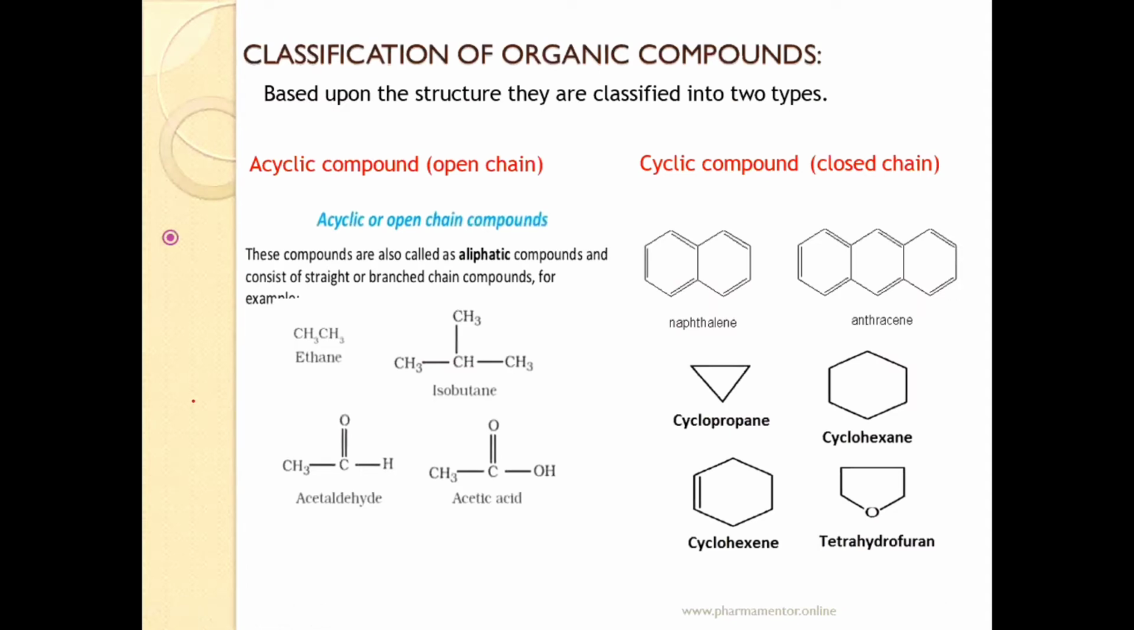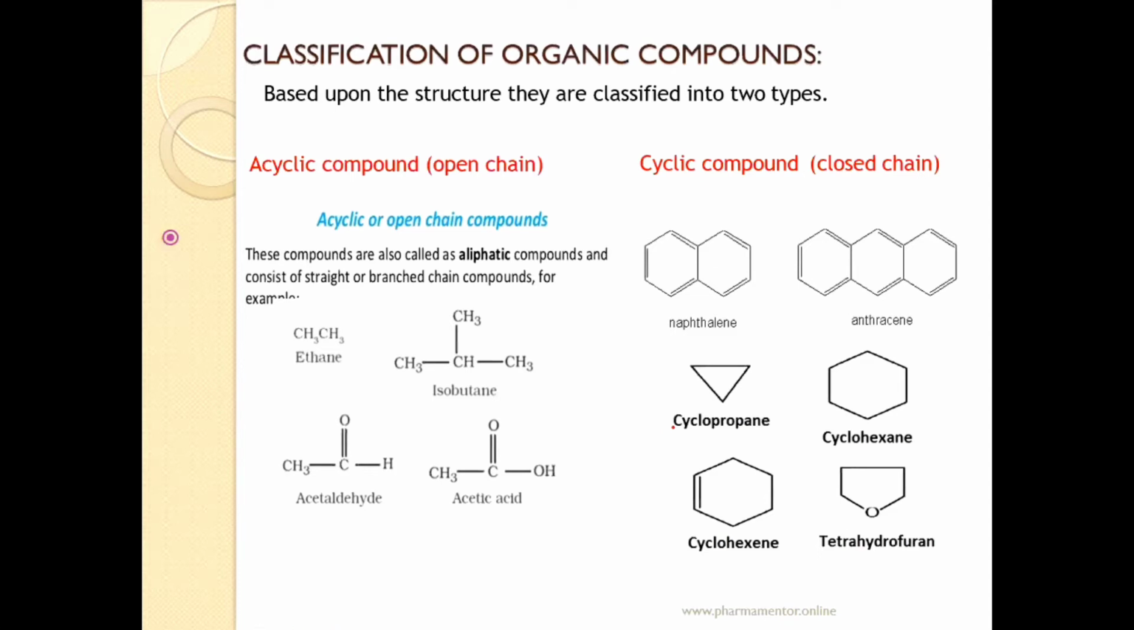Next, classification of organic compounds based on structure. Based on structure, they are classified into two types: acyclic compounds, which we call open chain compounds, and cyclic compounds, which we call closed chain compounds. What are acyclic or open chain compounds? These are also called aliphatic compounds, which consist of a straight or branched chain in their structure. Examples are ethane, isobutane, acetaldehyde, and acetic acid.